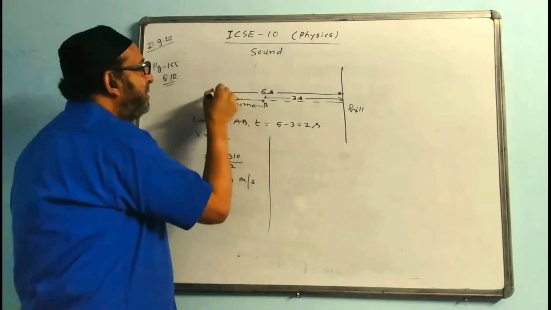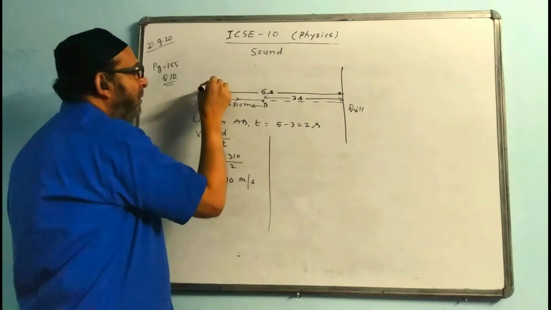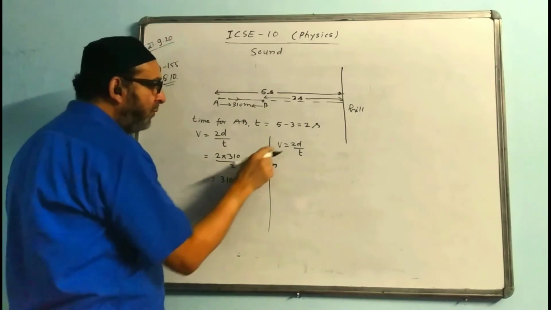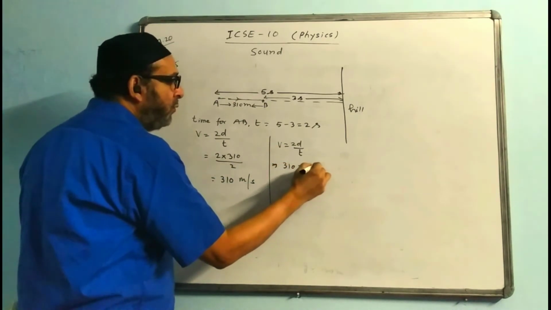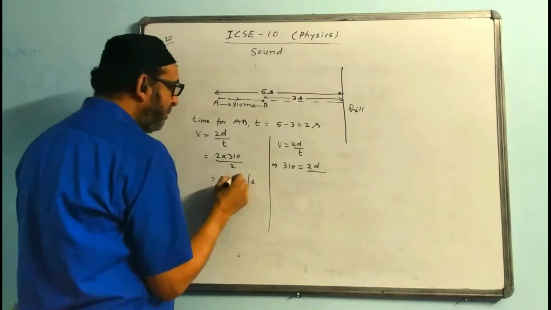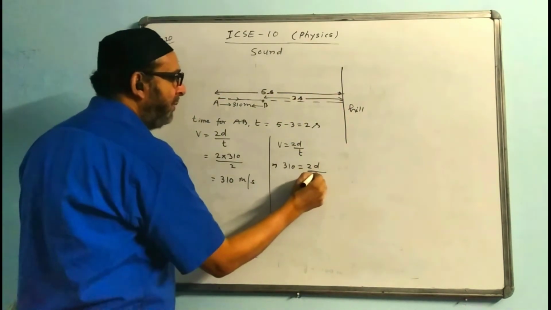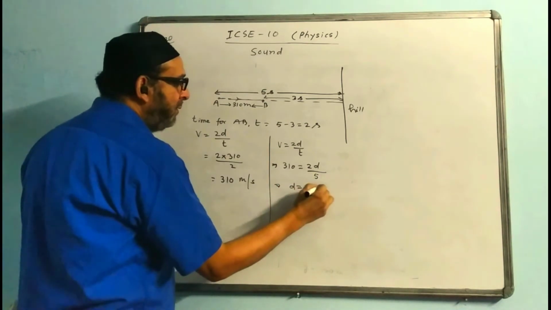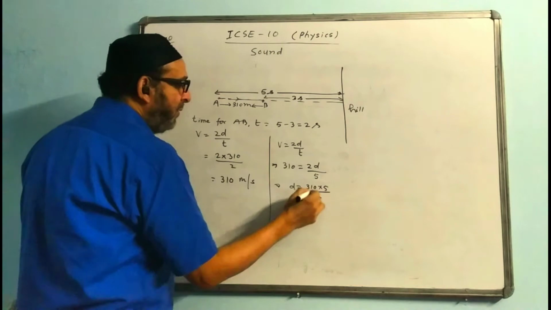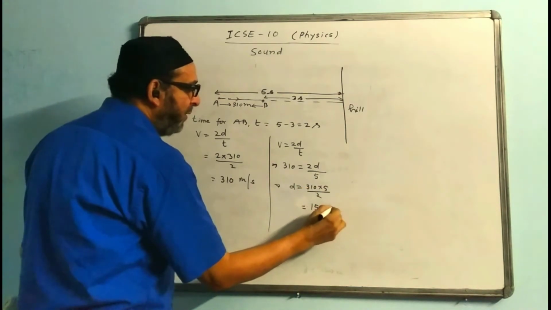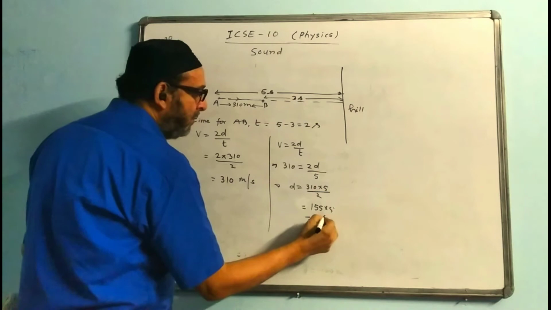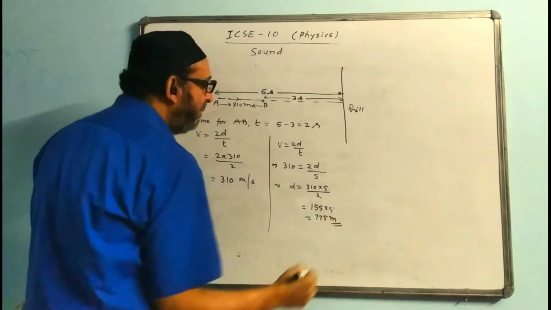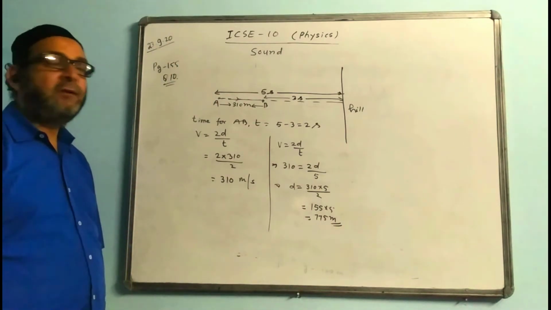I am saying this as an extra part. Suppose we have to find the distance of the hill, then we will use the same formula, v is equal to 2d by t. The value of v we already found, we put that value, 310. 2 distance, and the time value is how much? For this entire distance, the timing is 5. Now we will find the answer. 310 into 5 by 2. We calculate: this is 155 into 5, multiplying it, 775 meters will be the answer. If they ask, then we will do it, otherwise we will not.